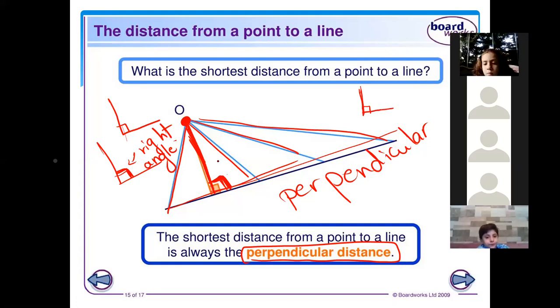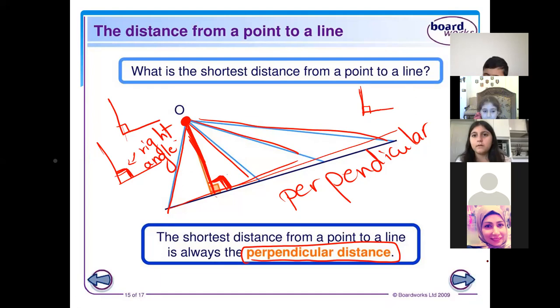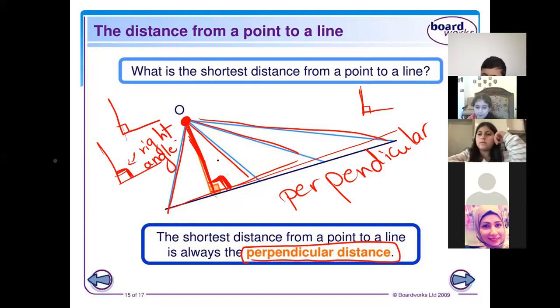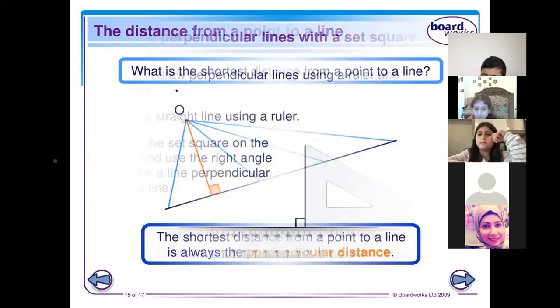So the shortest distance, if we want to go from point O to the straight line, there are many ways, but the shortest distance is the perpendicular. So we can move faster. When we draw a perpendicular, it's the fastest one, okay? How do we draw a perpendicular line now?